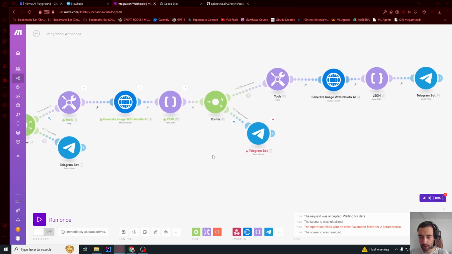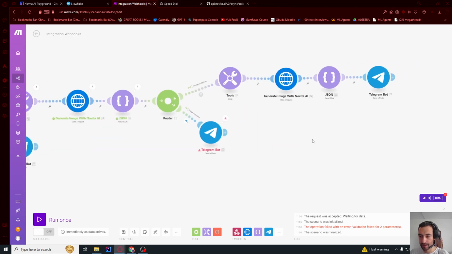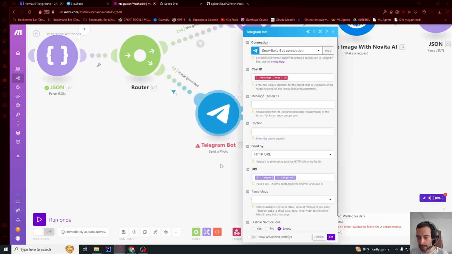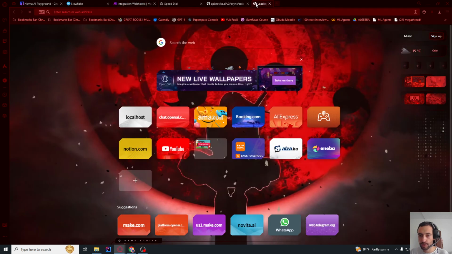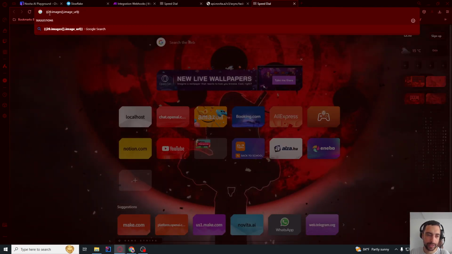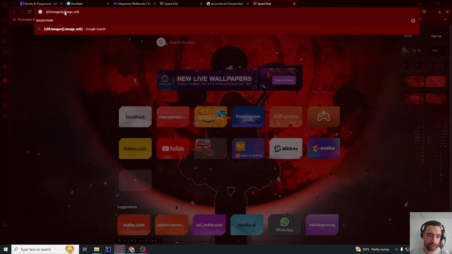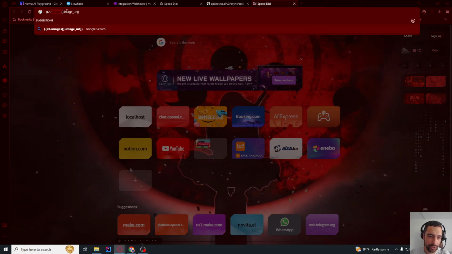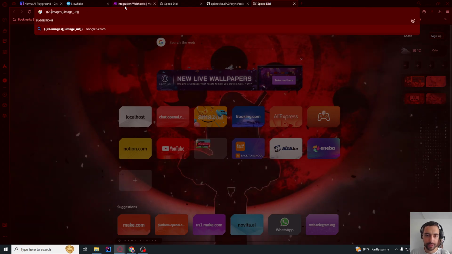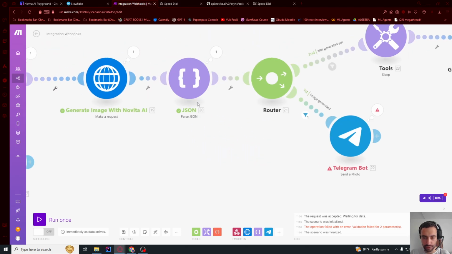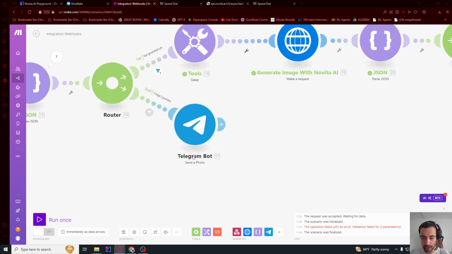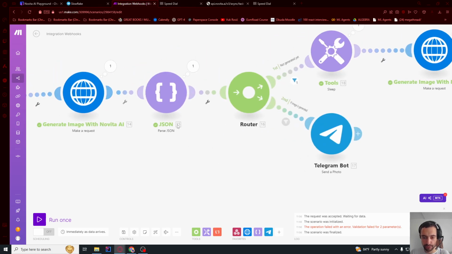Now we need to do the same for this one and this one. If I go here and press Control A and Control C to copy, or you can just mark it like this and copy, then go to some other place where you can paste text, you see what this text actually looks like. It's 20 dot image array, image URL. So this 20 is what you need to change, and we will see for the other two. This is taking from node 20, from this JSON parser. But this one is gonna take from this JSON parser, node 15.